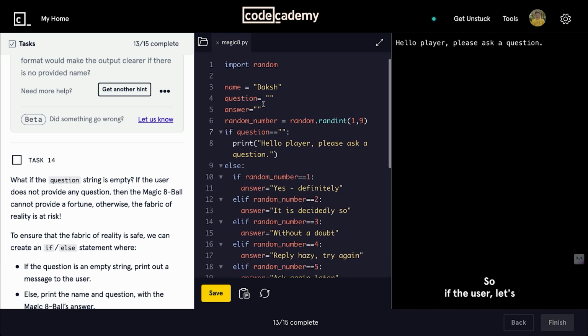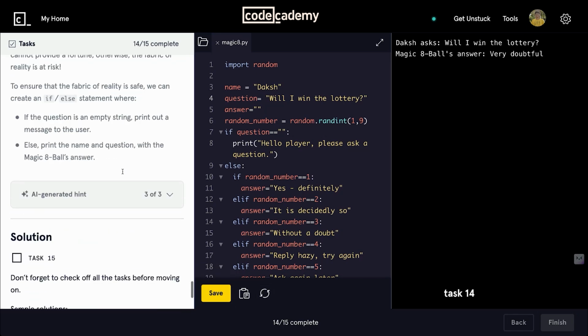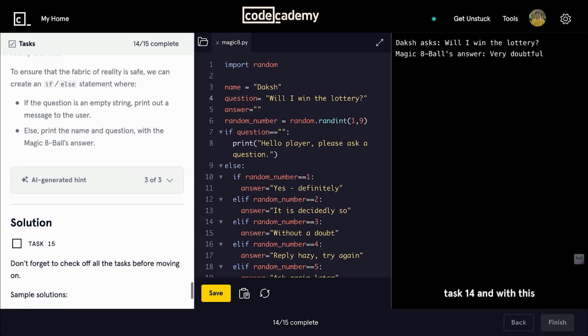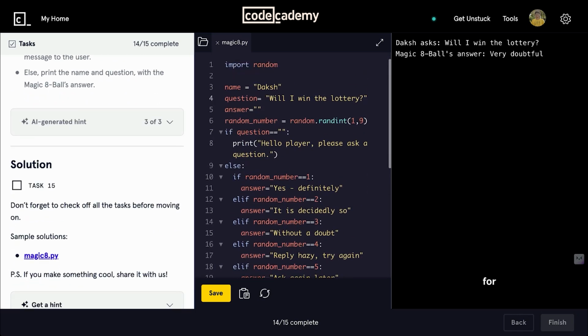So if the user, let's say, gives the question, will I win the lottery? See, the program has started working. So with this, we have successfully completed task 14. And with this, we have completed the program for the Magic 8 Ball project.